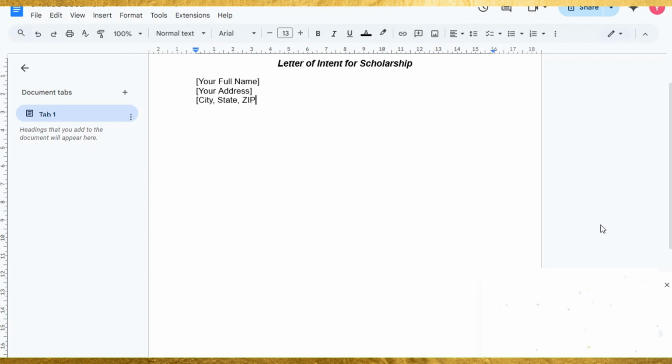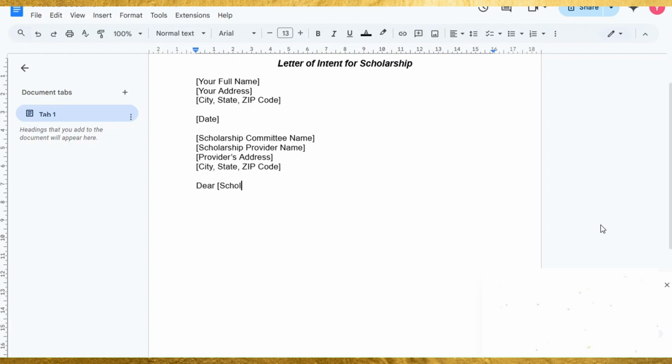Then, make sure to add the current date. Afterward, you should address the scholarship committee by including the name of the scholarship committee, the scholarship provider's name, and their address, including the city, state, and zip code. Finally, open the letter with a polite and formal greeting, addressing the scholarship committee directly.